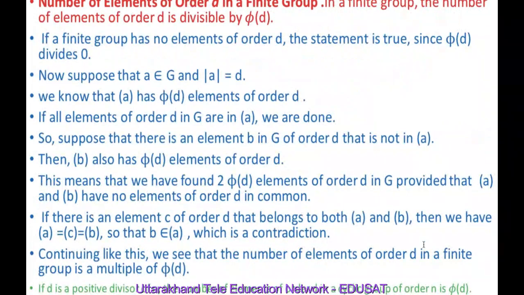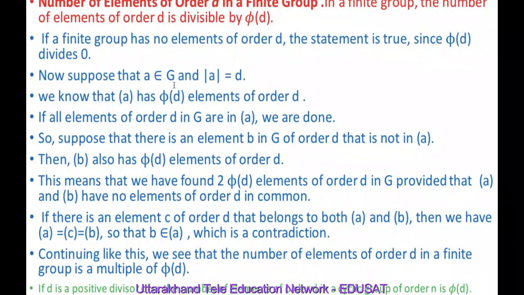Now, the number of elements of order d in a finite group. In a finite group, the number of elements of order d is divisible by phi(d). If a finite group has no elements of order d, then the statement is true since phi(d) divides 0. We know that since phi(d) divides 0, the statement is true.